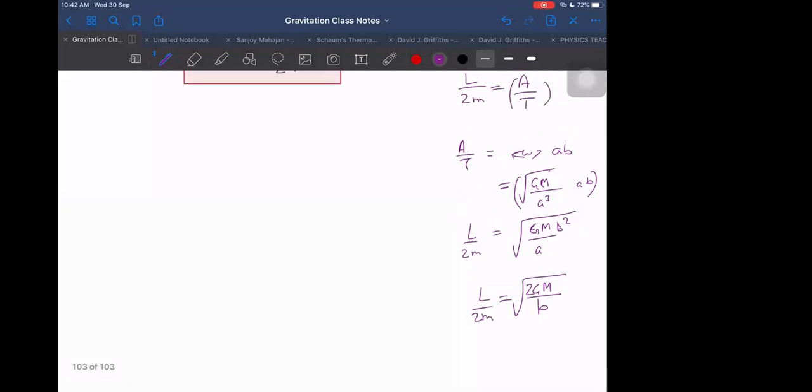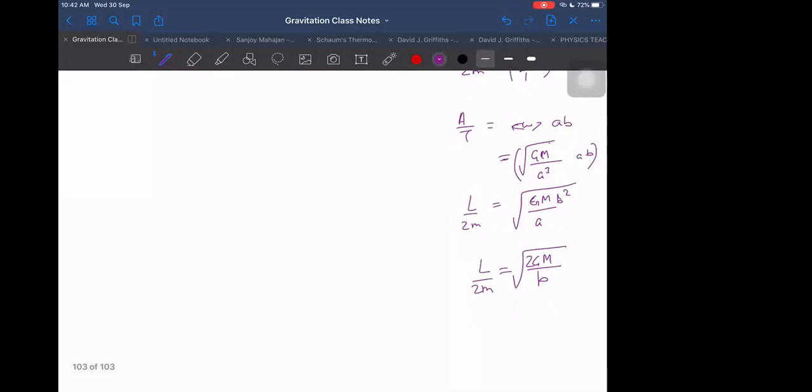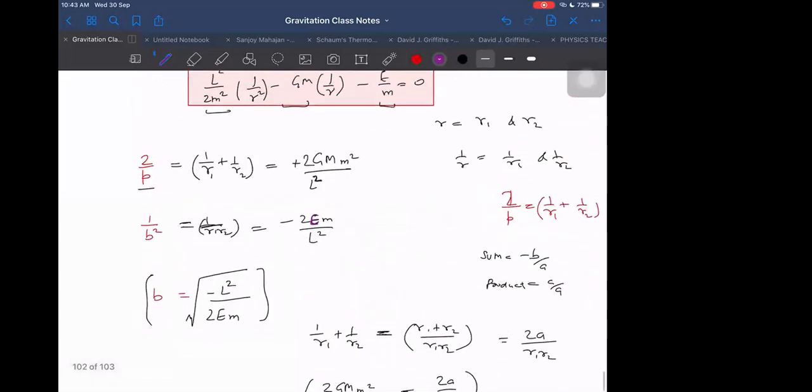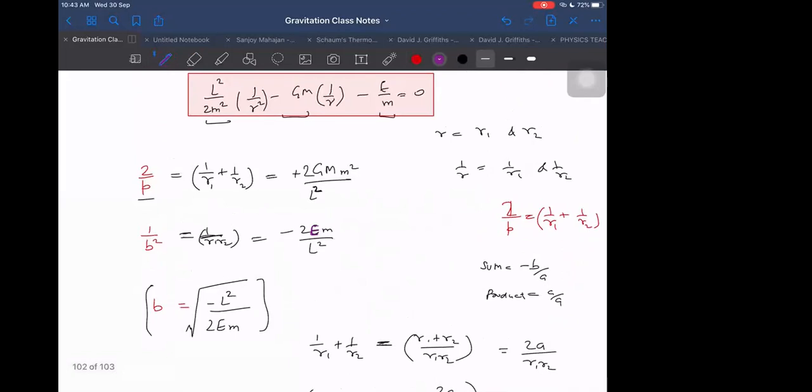We can write in terms of P, in terms of A, in terms of B, all those things. We can write P is equal to B square by A. Then root of 2gm only into P. 2P or just P only? P only.